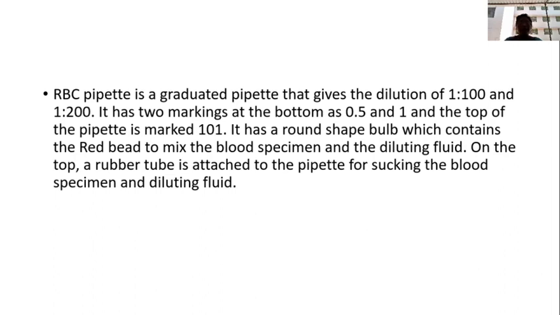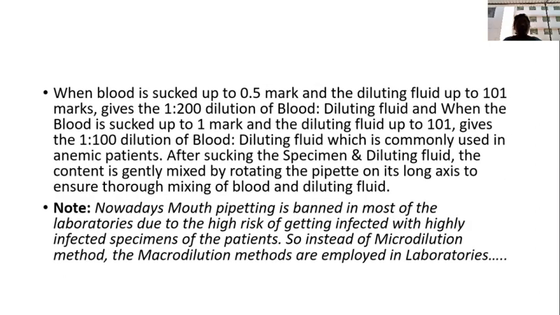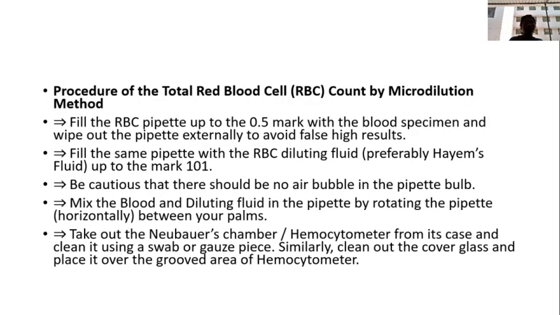In between, one red bead is there. The purpose of the red bead is to mix the blood specimen and the diluting fluid. On the top, a rubber tube is attached to the pipette for sucking the blood specimen and the diluting fluid. When blood is sucked up to the 0.5 mark and the diluting fluid up to the 101 mark, it gives the 1:200 dilution, and the 1:100 dilution. Okay, the procedure of the total red blood cell count by the micro dilution method.